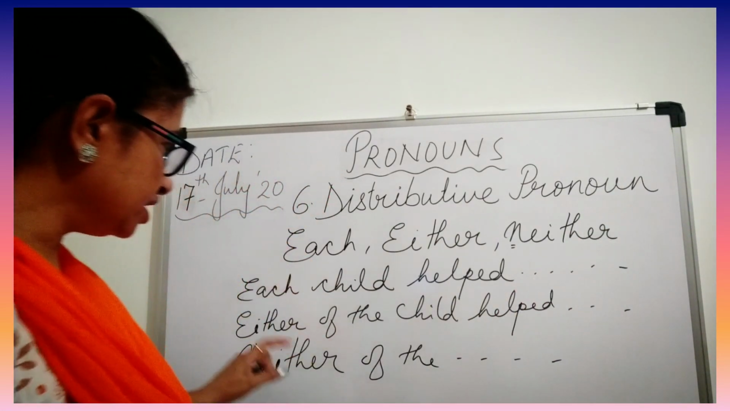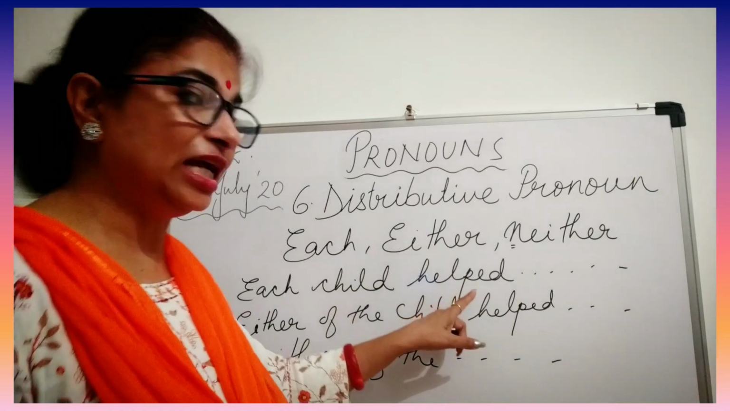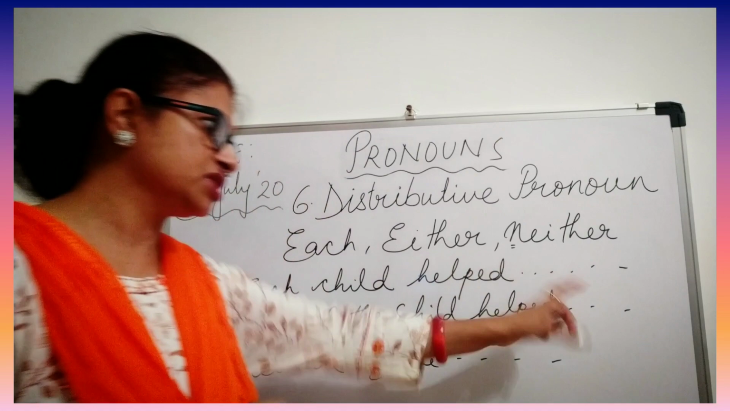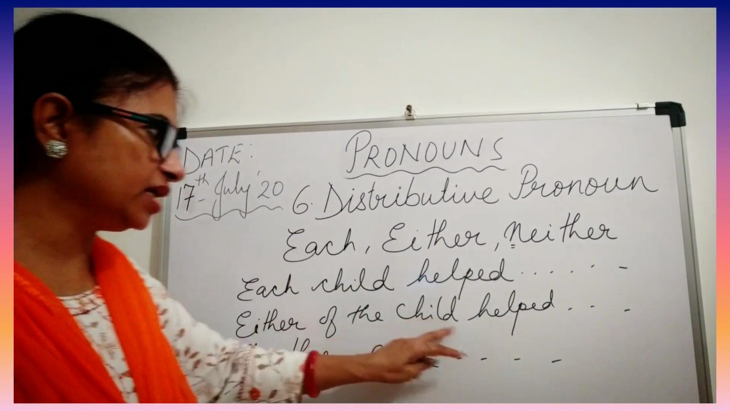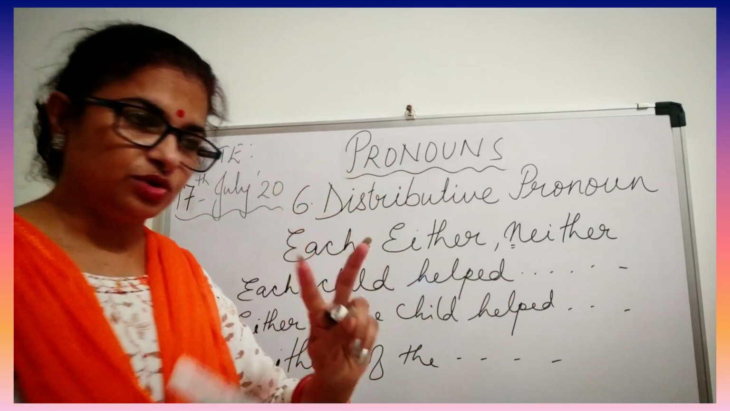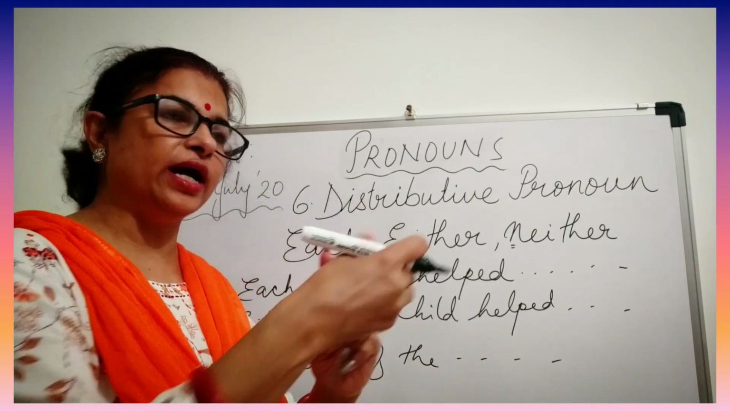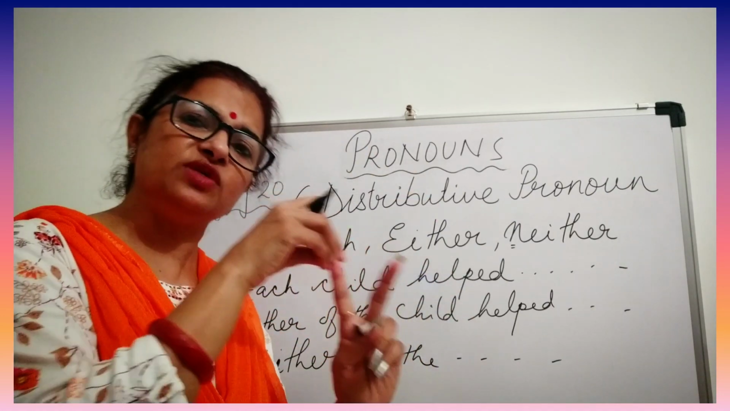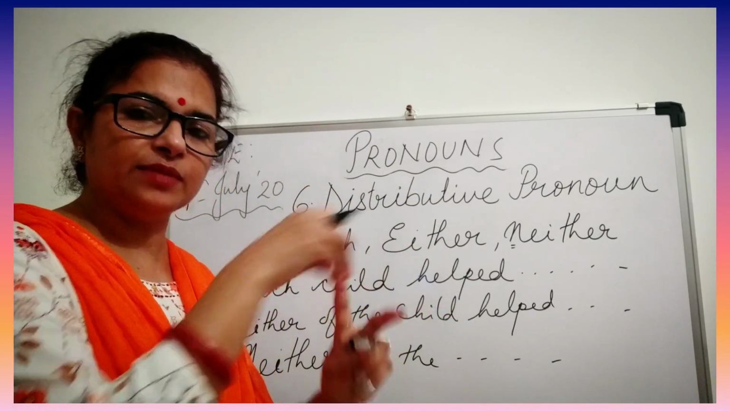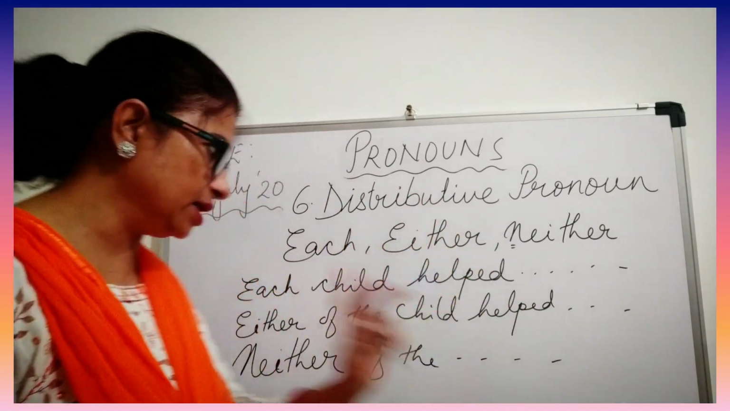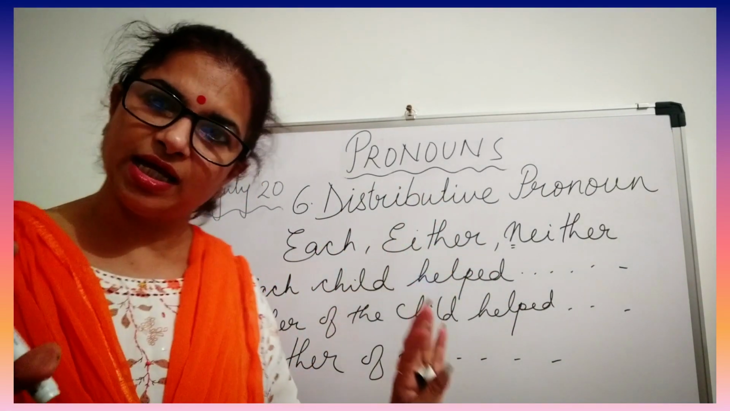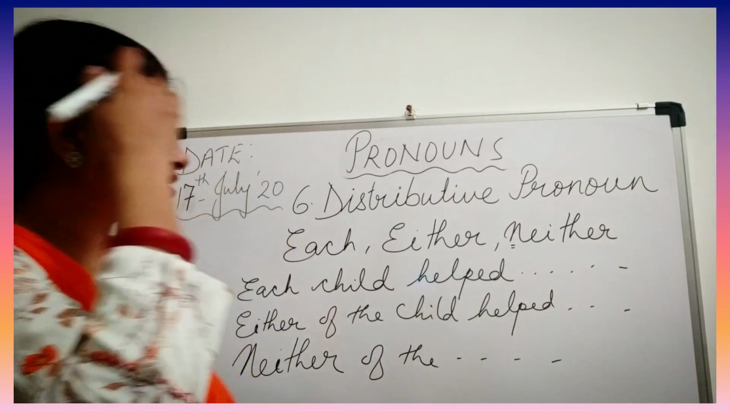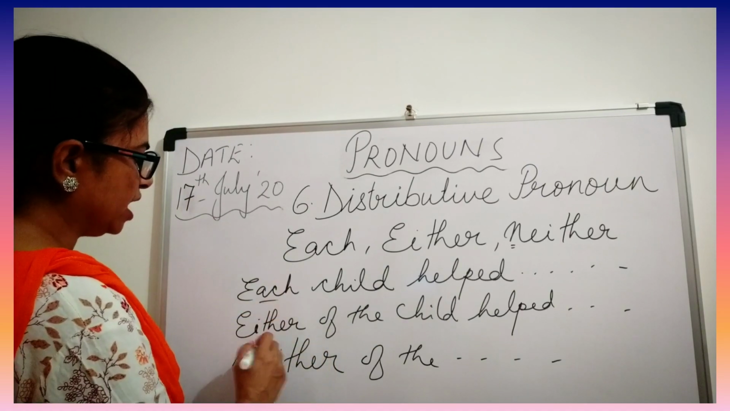Now here it means that each child helped. Each and every child. Nobody left. Everybody helped. So each child helped. Either of the child, that means only 2. So it is only in terms of 2. So either the child helped means only one child helped. Either this child helped or the other child helped. Here neither means no one helped. So neither of the child helped. So you need to understand the meaning of each, either, neither.